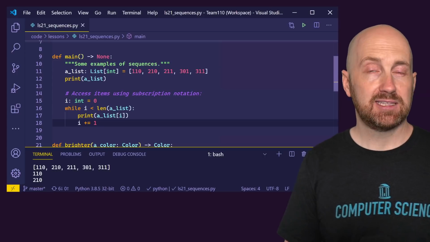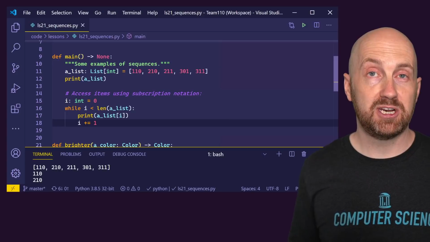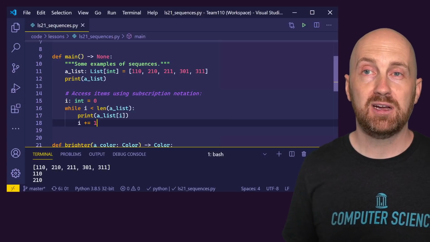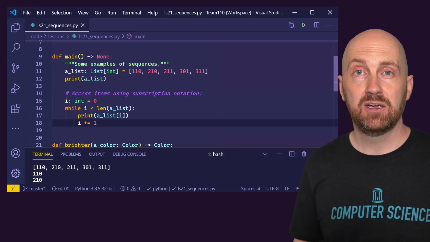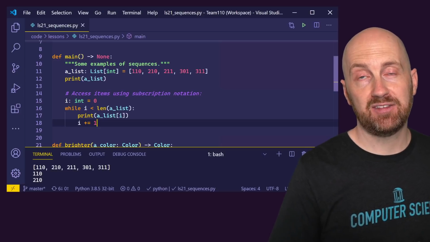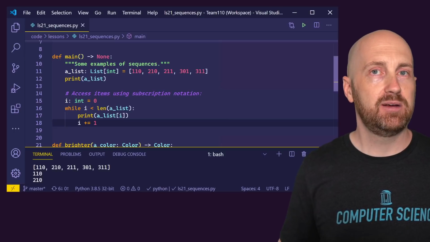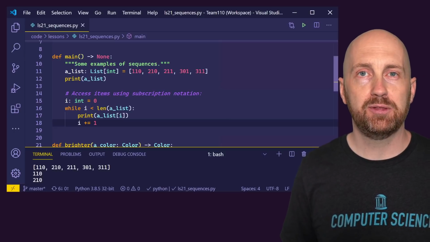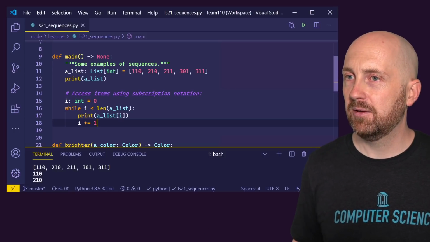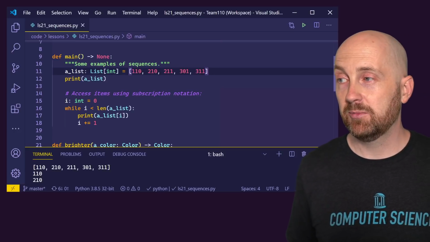We'll learn in the next lesson how to use a special kind of syntax for making this kind of loop much easier in the future. But for now, I want to bring this back to a fundamental concept of using an index to move through programmatically each subscription index in a sequence, because this is a pattern that you'll see throughout many other languages and in many other contexts that you need to be comfortable with in order to understand what's going on under the hood. All right. So that's how we initialize a list with list literal syntax.